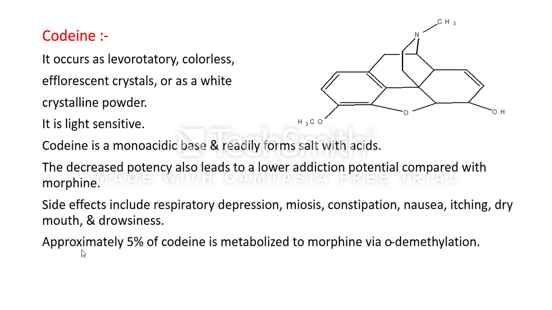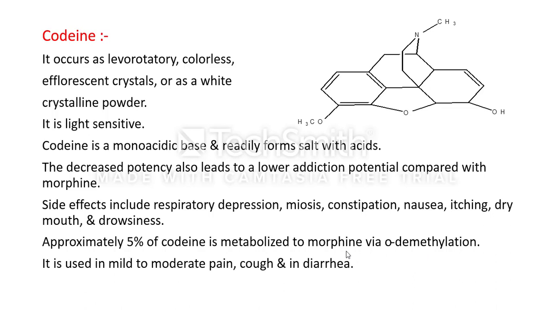Regarding pharmacokinetics, approximately 5% of codeine is metabolized to morphine via O-demethylation, as we saw in the previous slides. It is used in mild to moderate pain.